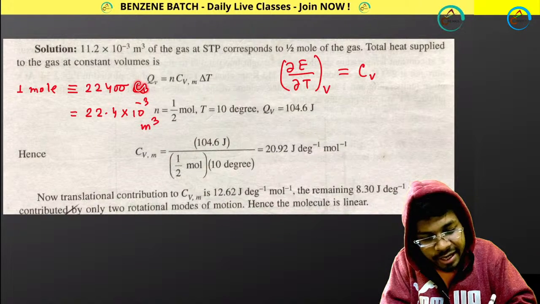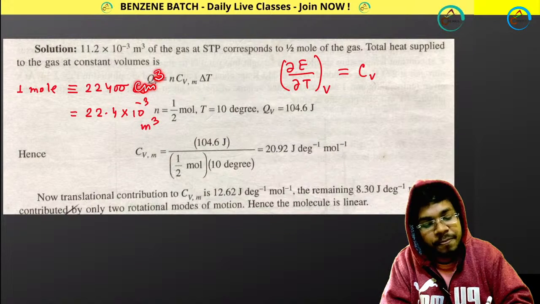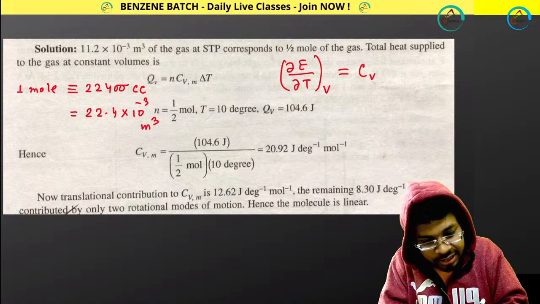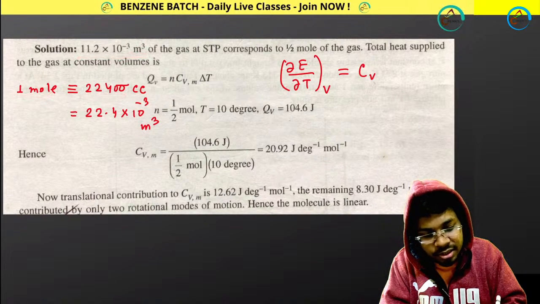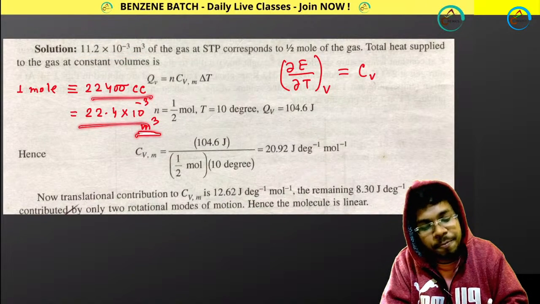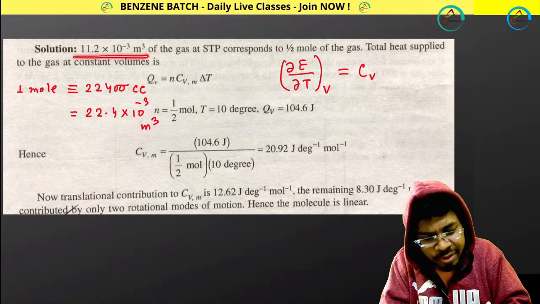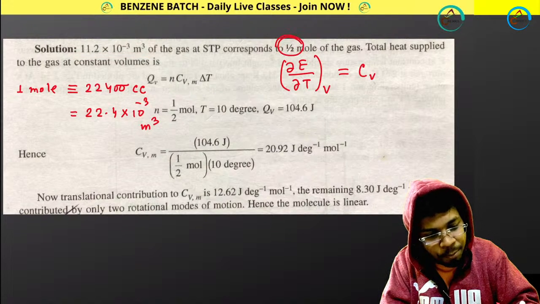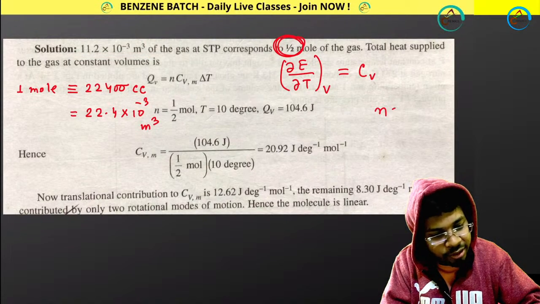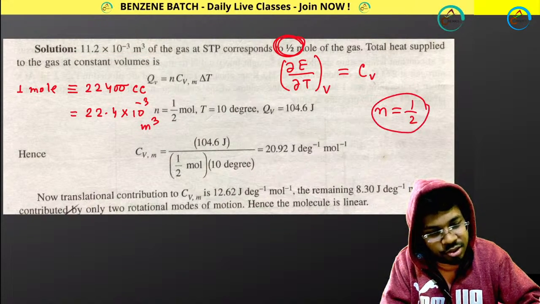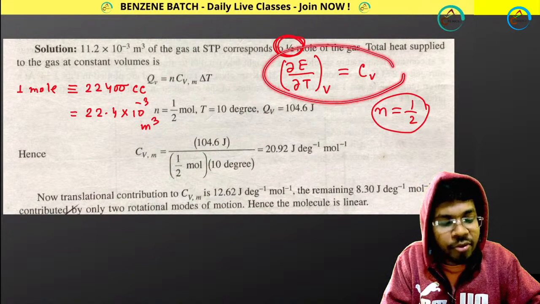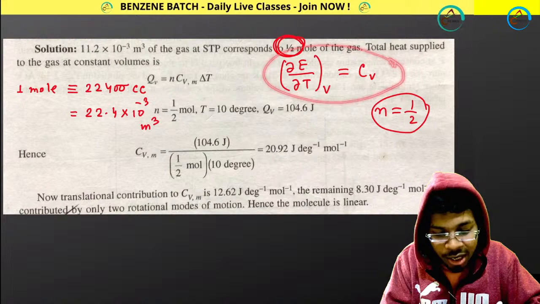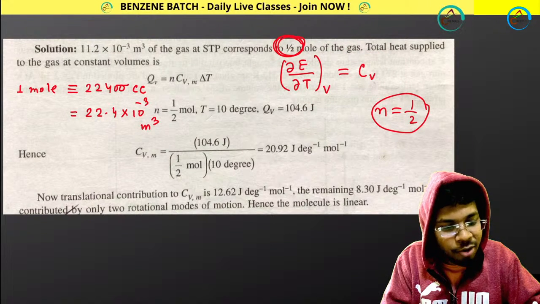Cc means centimeter cube. So this is the volume. You know 1 mole equals 22,400 cc. So this meter cube means half mole. n equals 1 by 2. So this is true for half mole. This equation you have to calculate for 1 mole, right? CVM value you have to calculate.